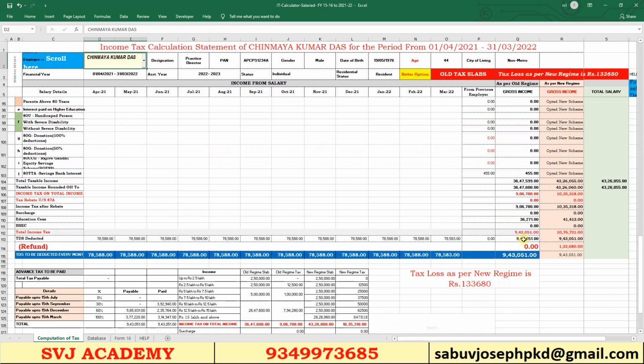Now come to the computation sheet. The total tax liability is 9,43,051. The total TDS deducted is 9,43,051. And the tax liability or refund will be 0.